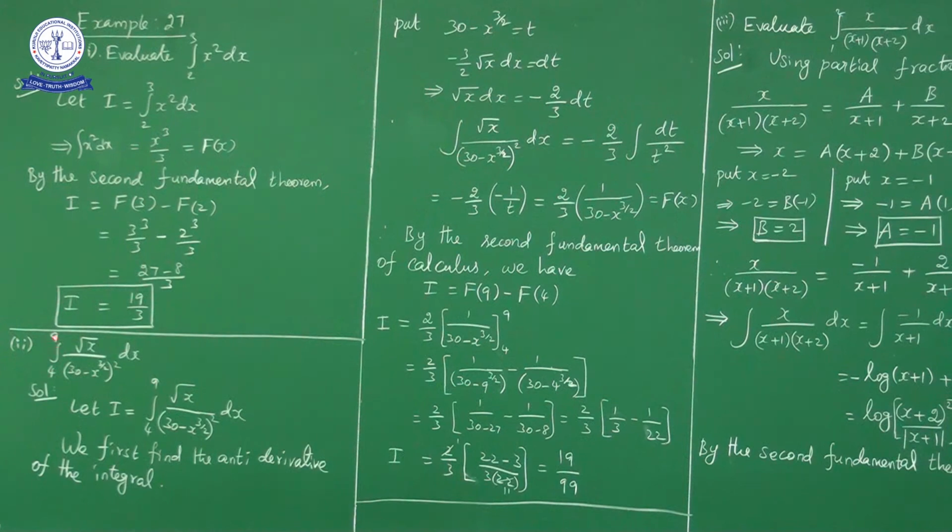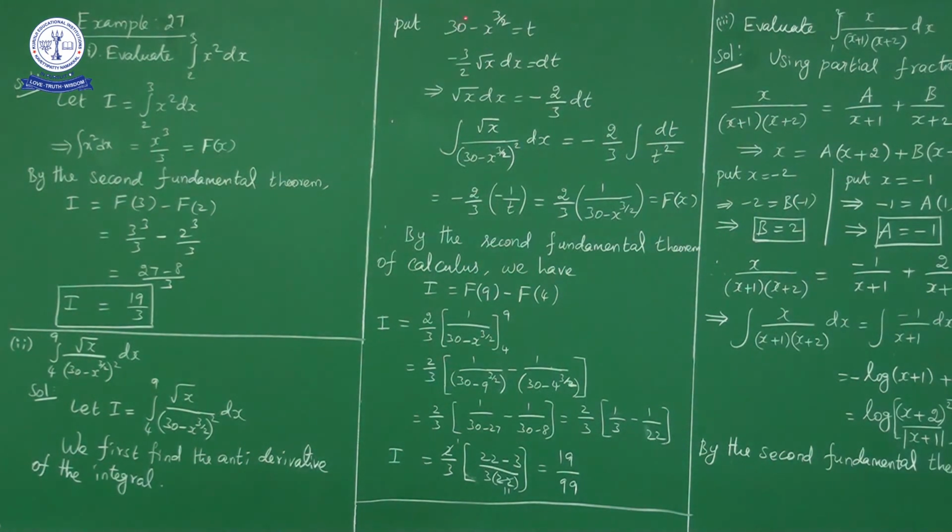integral 4 to 9 root x dx upon 30 minus x power 3 by 2 whole square. What is the integral from 4 to 9, root x dx in the numerator, 30 minus x power 3 by 2 whole square in the denominator. First of all, we'll find the antiderivative of this part. So I'll consider 30 minus x power 3 by 2 as t. By the substitution method, 30 minus x power 3 by 2 is equal to t.